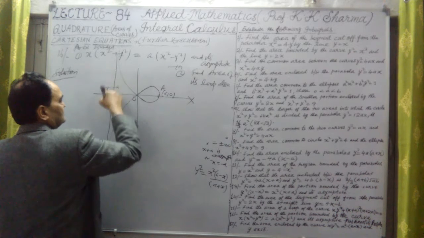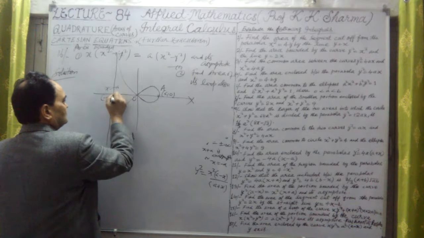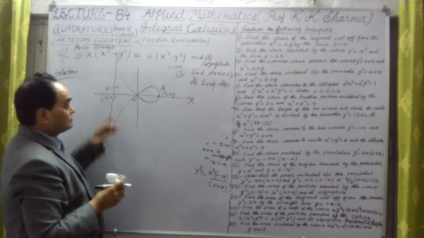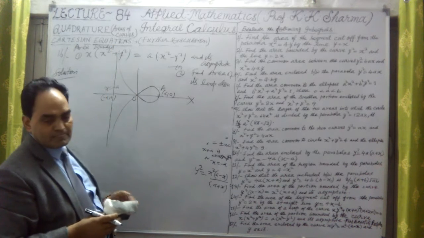X equal to minus a is an asymptote to this curve.